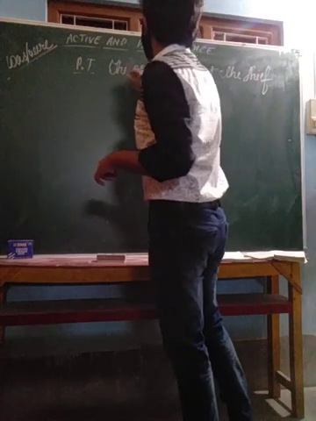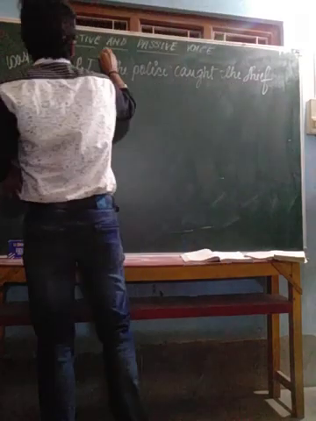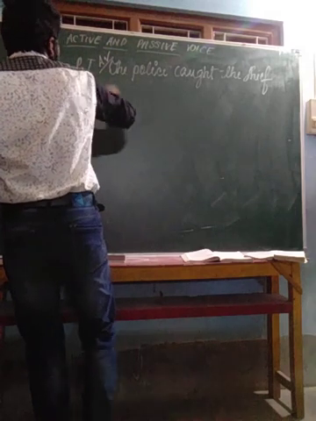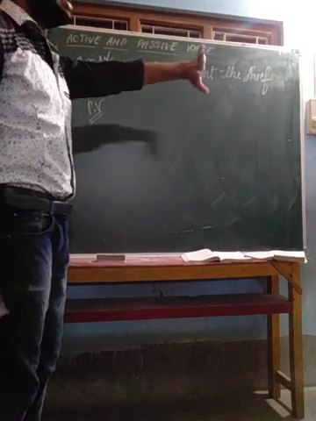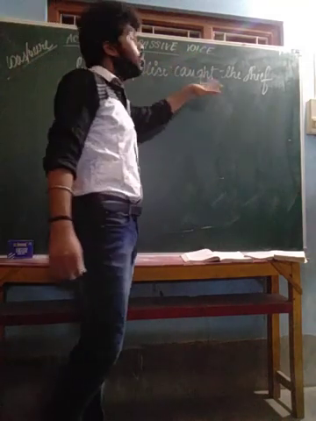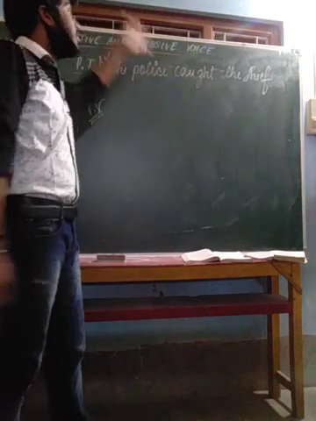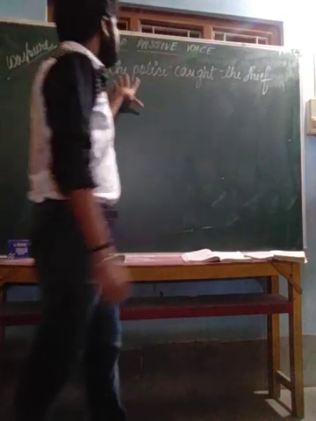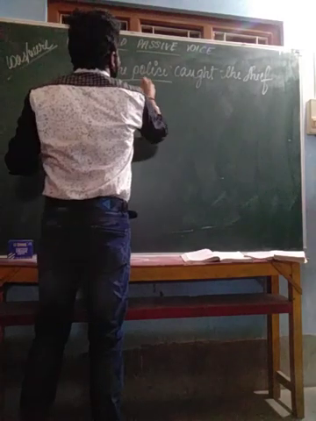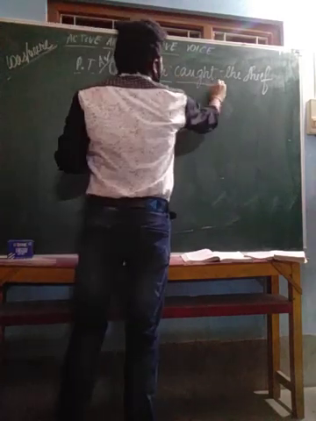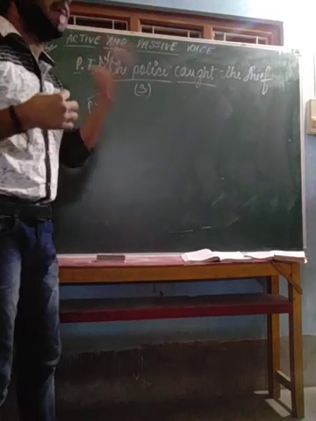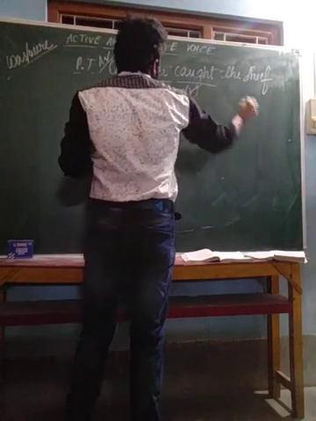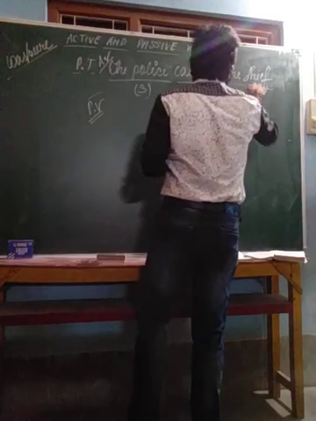Here, this is in the active voice and we have to turn it into the passive voice. How will we do it? This sentence is in the past tense. How? "The police caught the thief" means it is not catching now, it has already caught. Whom? The thief. The police is the subject. Caught is the action word, the verb, and the thief is the object.